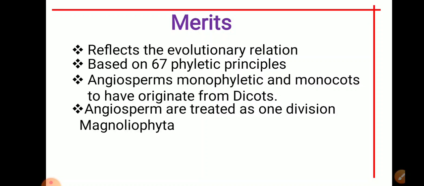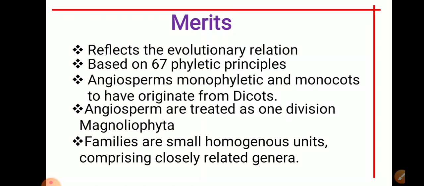So angiosperms are treated as one division known as Magnoliophyta. Families are small homogeneous units comprising closely related genera. So due to this character, it becomes easy for us to study the classification.